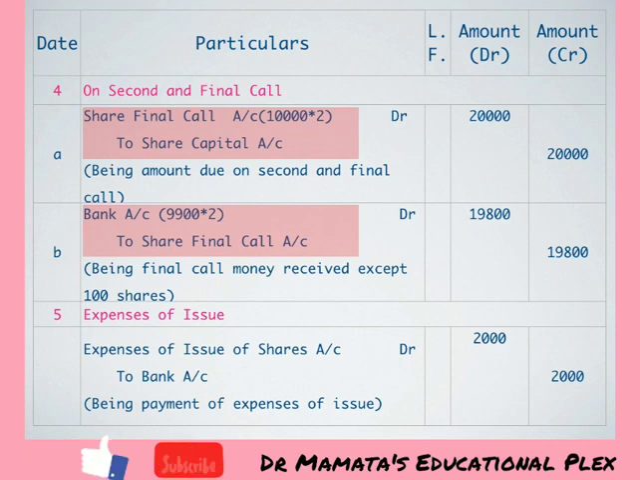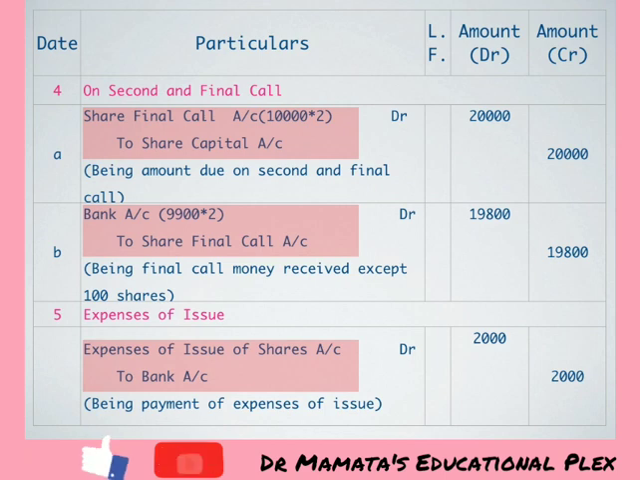And last entry, which is expenses of issue. In this problem, we have spent some expenses on our issue of shares. So we will enter a journal entry on it. Entry will be expenses of issue of shares account debit to bank account. Amount is rupees 2000. So we have written 2000 here. And we will write narration at the end being payment of expenses of issue is made.